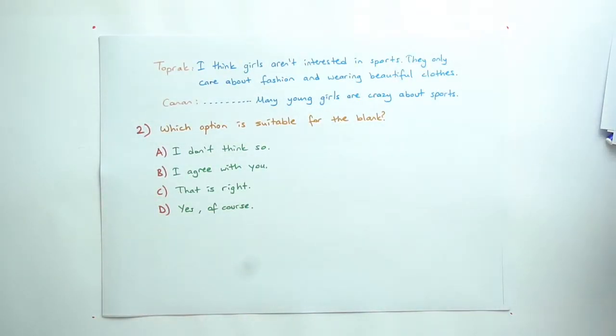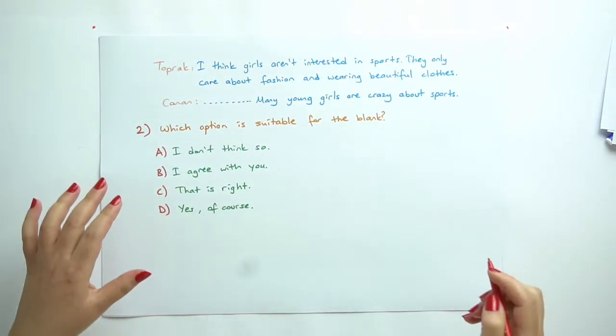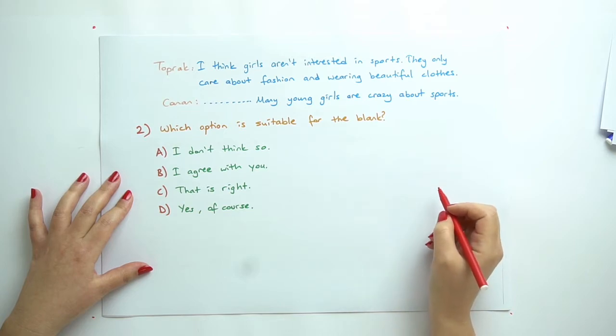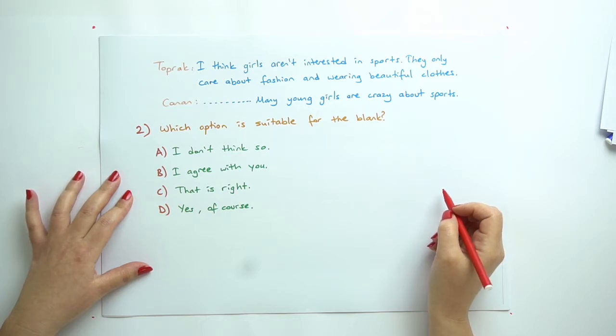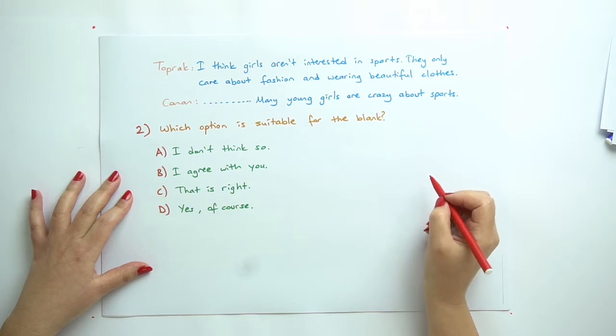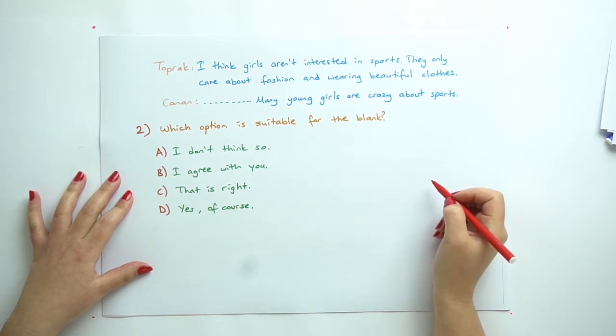And question 2. Which option is suitable for the blank? Toprak says, I think girls aren't interested in sports. They only care about fashion and wearing beautiful clothes. Jana says something here. Many young girls are crazy about sports. When I look at Jana's opinion, we can understand that they have different ideas.